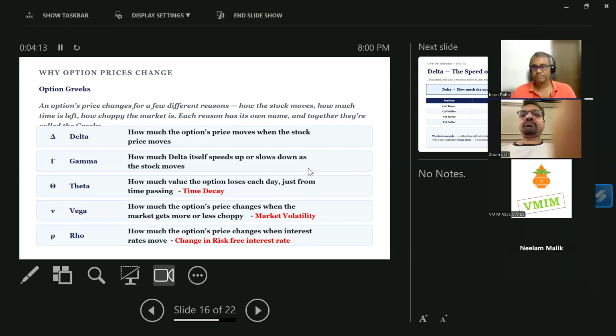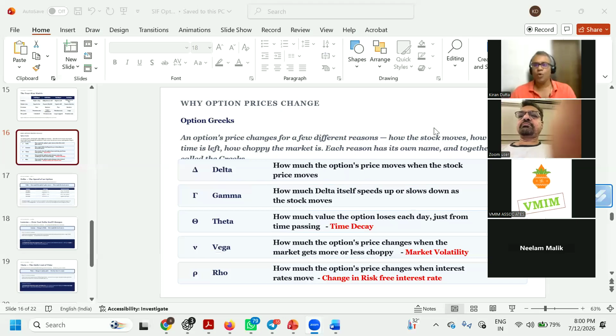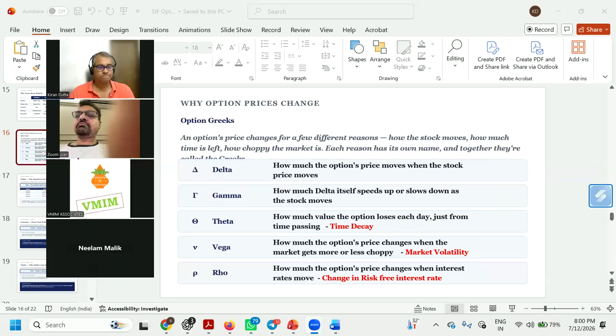Kiran, they will only ask about the theory. It's all one-liners, true or false. Sometimes what it will say is, oh, vega is actually change in the risk-free interest rate, true or false. Okay, the answer is false. Vega is changing time decay price, again the answer is false.